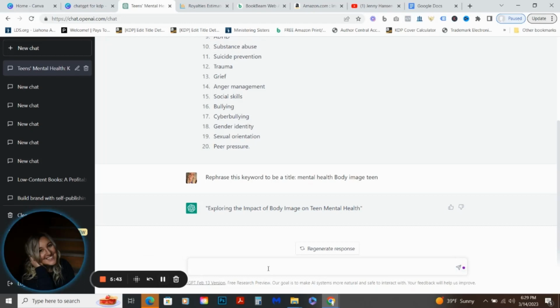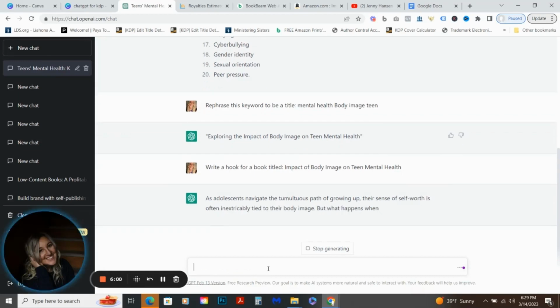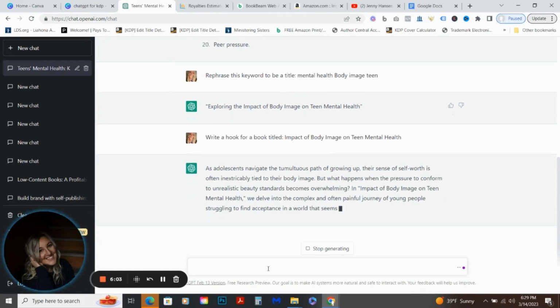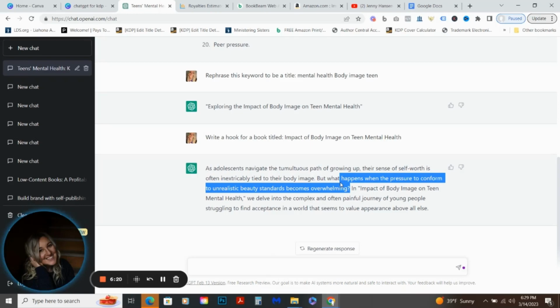So we're simply going to ask ChatGPT to help us write a hook. And we are wanting to focus on exactly what we talked about. And you can tell them right there, write a hook for a book titled Impact of Body Image on Teen Mental Health. Okay. So here it's telling us this is the hook: as adolescents navigate growing up, sense of worth. These are things you can put in but you need to change them, right? Because we want the human touch in there. So we can put, tired of watching your teen struggle with body image, boom, right?